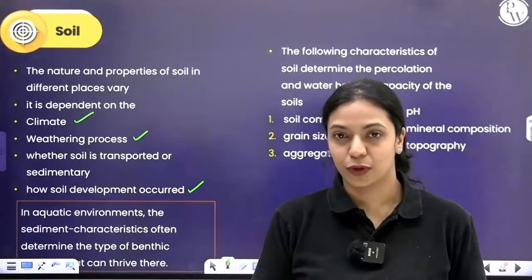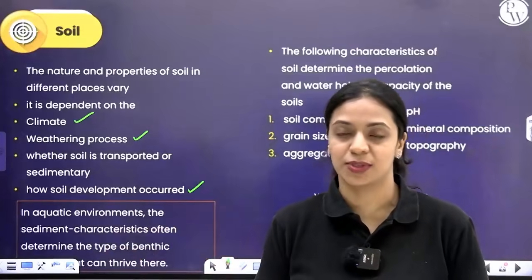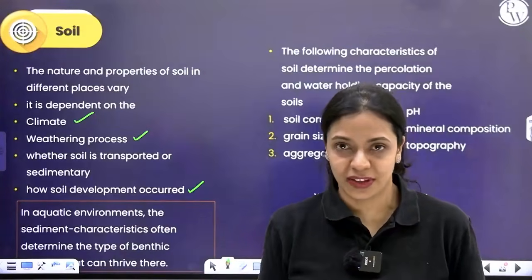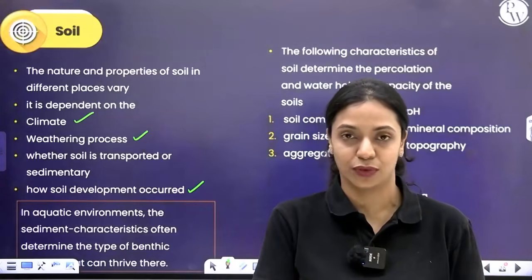Weathering, I'm sure all of you know, is when big rocks break into smaller particles and then eventually form soil. That can happen in multiple ways: physical weathering is there, chemical weathering is there. Biological organisms can release chemicals and cause weathering of rocks.